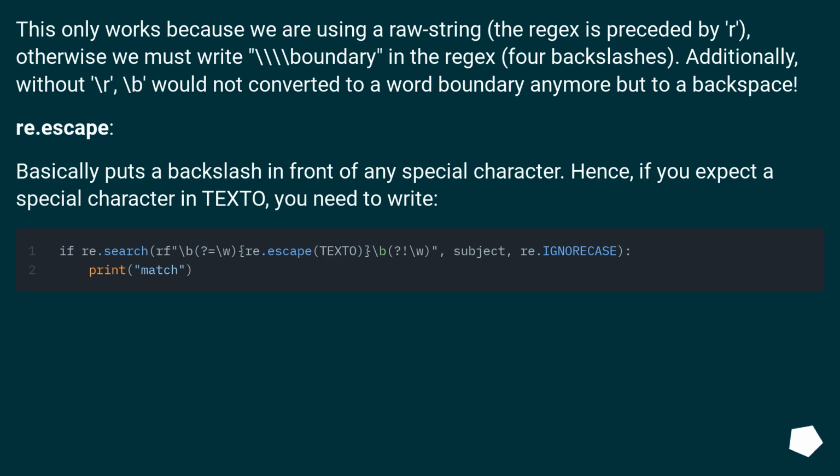re.escape basically puts a backslash in front of any special character. Hence, if you expect a special character in texto, you need to write